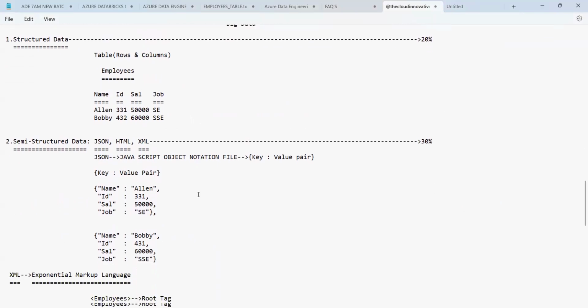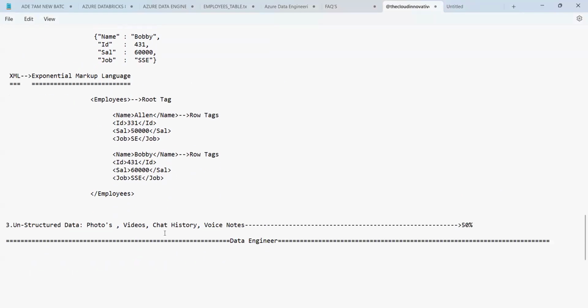So there is more importance on unstructured data, where you, as a data engineer, convert unstructured data to semi-structured, and then the semi-structured towards structured. So this is the process we have here: unstructured to semi-structured, semi-structured to structured.